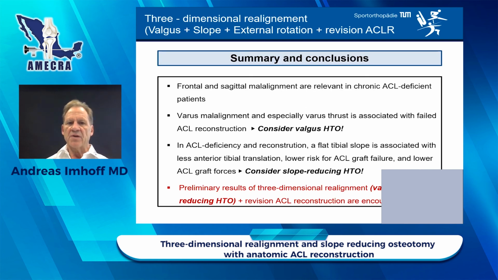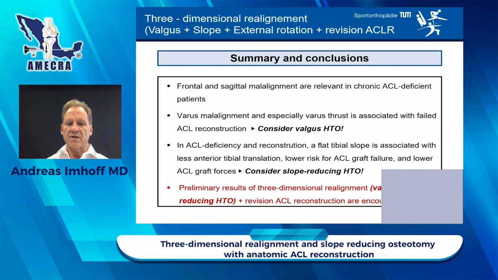So in summary, think about frontal and sagittal malalignment are relevant in chronic ACL deficient patients. If we have a varus malalignment, especially a varus thrust with failed ACL reconstruction, consider valgus HTO. In ACL deficiency and reconstruction, a flat tibial slope is associated with less anterior tibial translation, lower risk of ACL graft failure, and lower ACL graft forces.